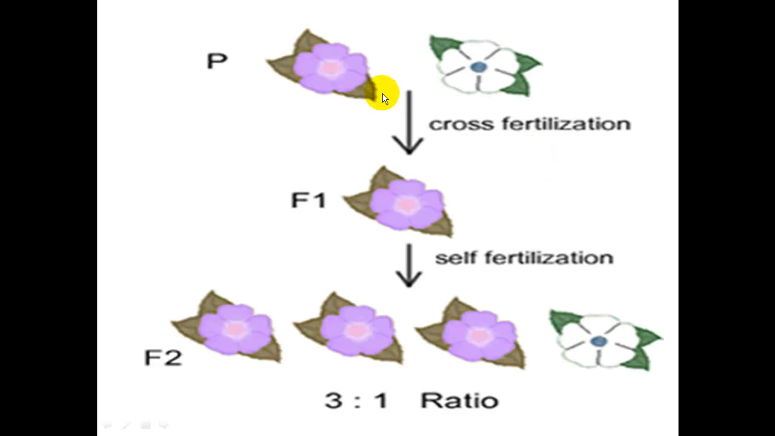Here's a picture diagram of his results. For his P generation, he had a pure purple and a pure white plant. He then cross-fertilized them. Then he got all purple for his F1 generation results. He then self-fertilized that and got a 3-to-1 ratio of 3 purple to 1 white.